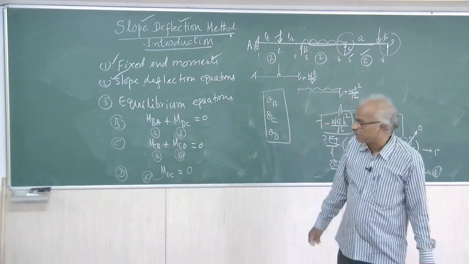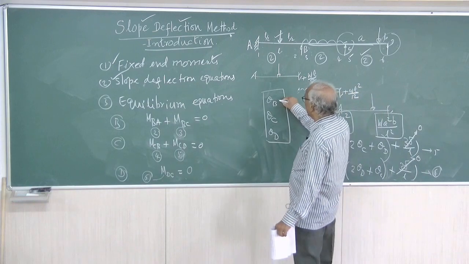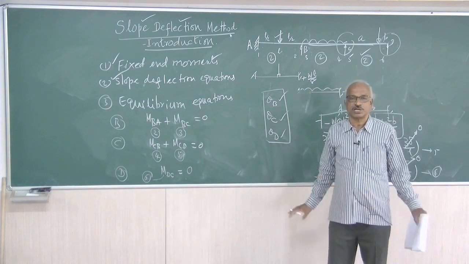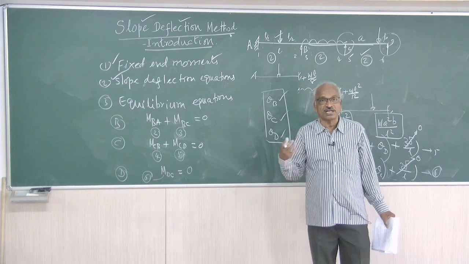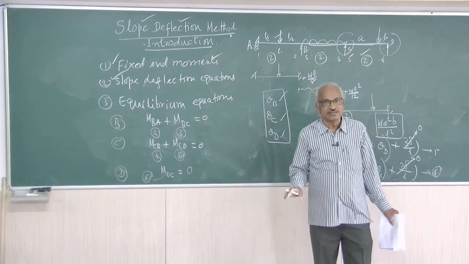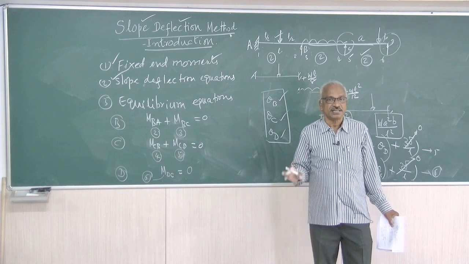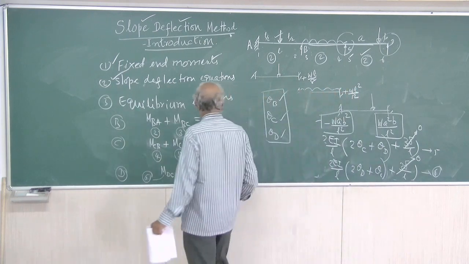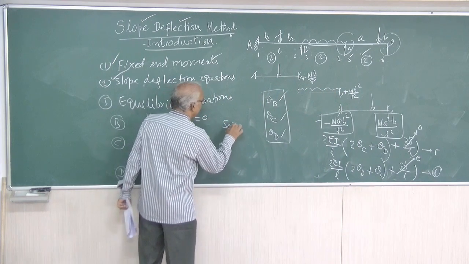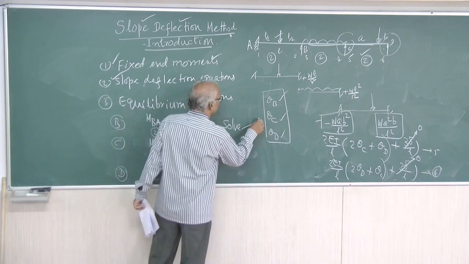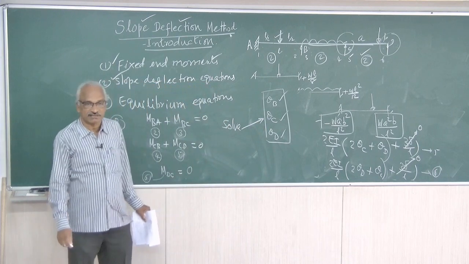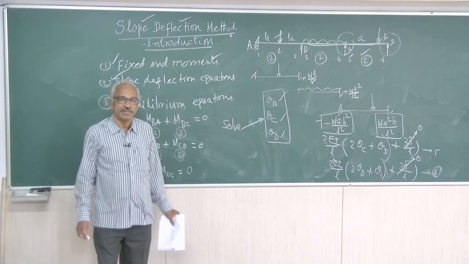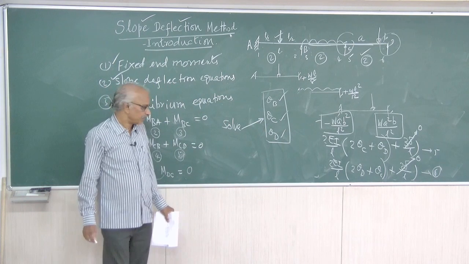All the 3 equations will be in terms of theta B, theta C and theta D. All other values are known. Fixed moment known, delta 0. Solve them, and you will get theta B, theta C, theta D.